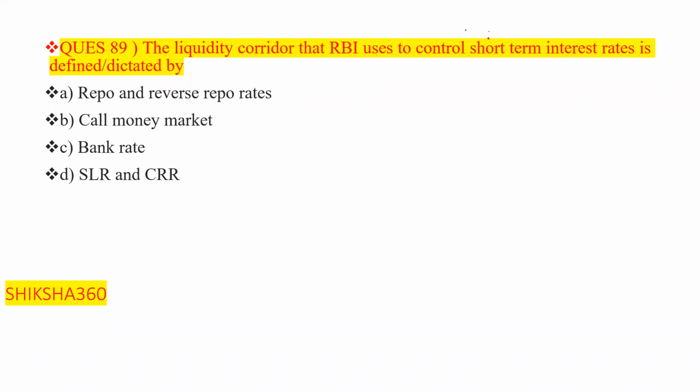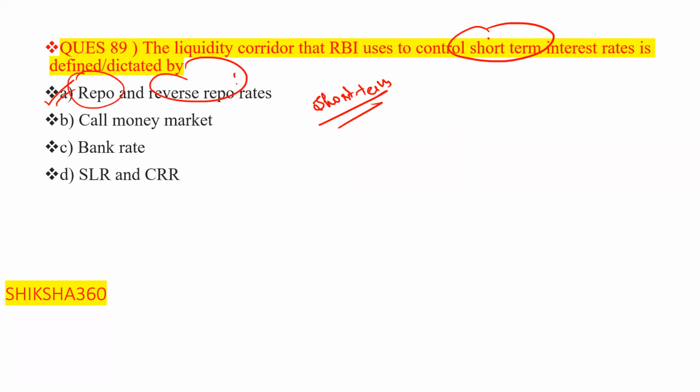It is called short-term. Which parameter are we using here? That is repo and reverse repo rates. These are known as short-term instruments, that is repo and reverse repo rate. So the correct answer is option number A. This one is our correct answer.